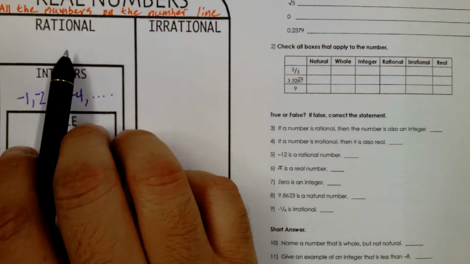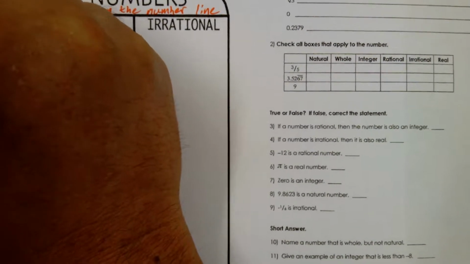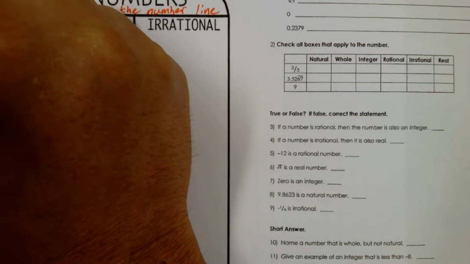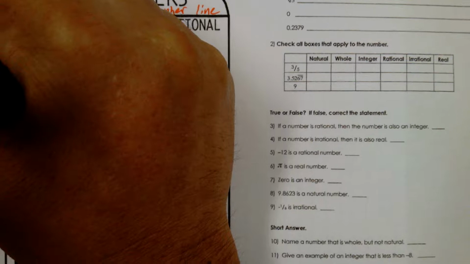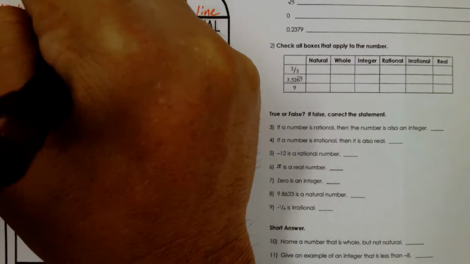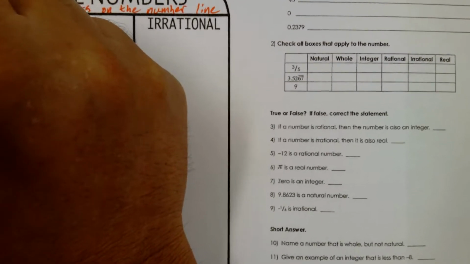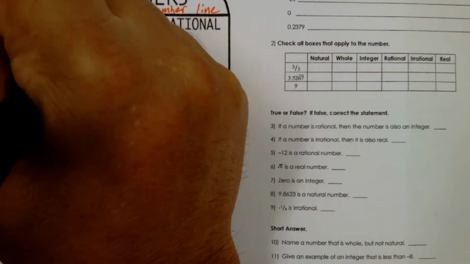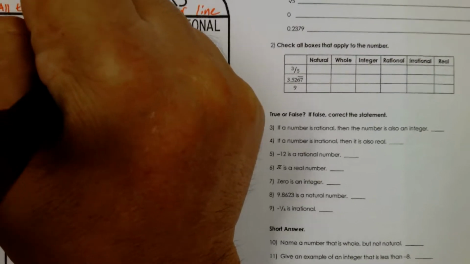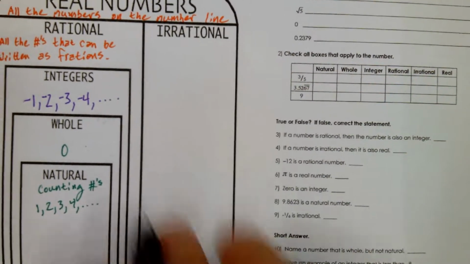Rational numbers are all the numbers, write this down, please, all the numbers that can be written as fractions. Every number that can be written as a fraction is a rational number.